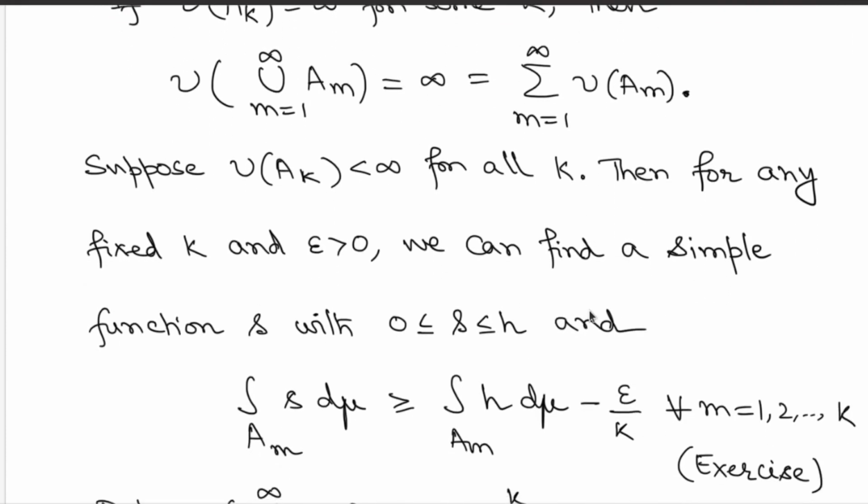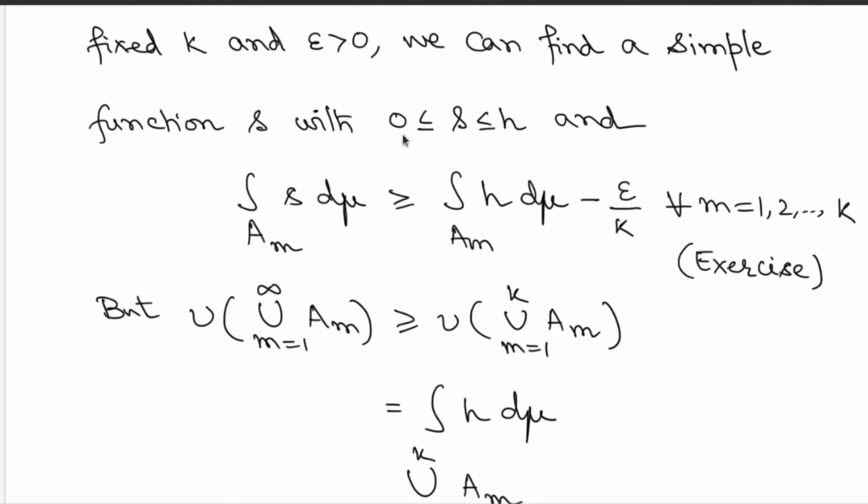But now let's consider the finiteness condition, that nu of ak is finite for all k. This is the interesting condition, and here we have to separately prove the countable additivity of the set function nu. Here, if you fix any k and fix epsilon positive, you can find a simple function small s below h such that the integration of h d mu over the set am is approximated by these simple functions. So you can choose such a simple function with this error epsilon by k.